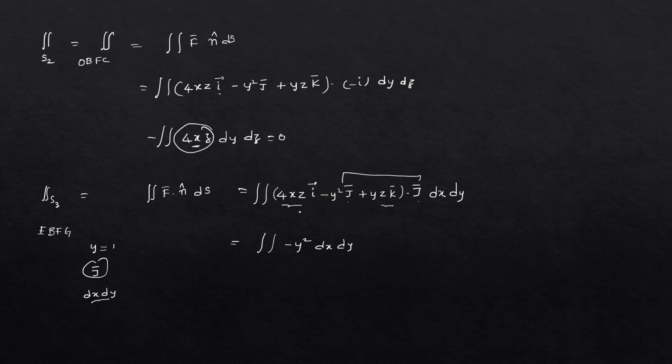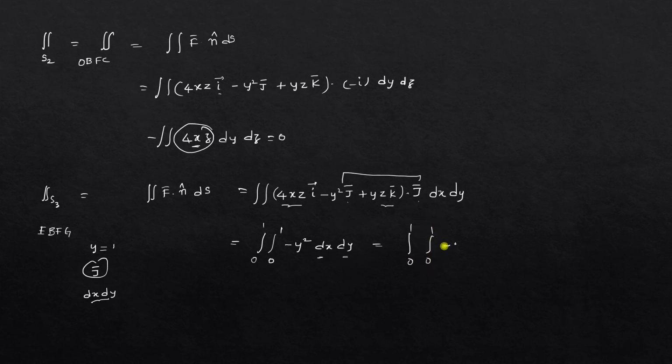Remaining will be 0. Now, what are the limits for x and y? That we have to find. We already know that the limits for everything here are 0 to 1, since it's a cube of side 1. Now see here. Already we know that the y value is 1, so substitute that here: 0 to 1, 0 to 1.